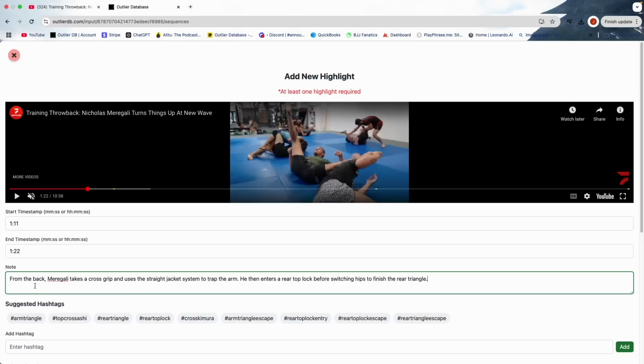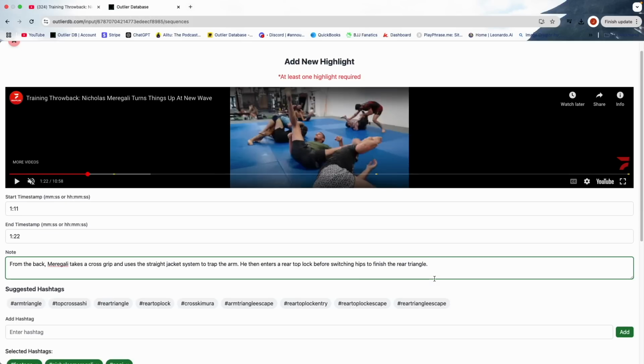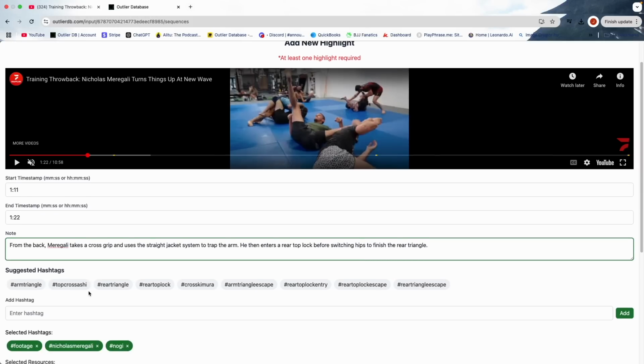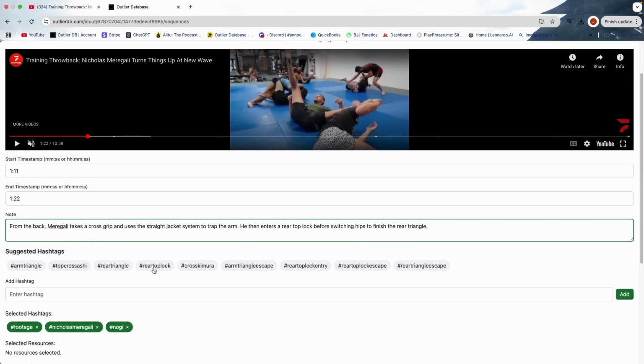To save time, I wrote this out beforehand. Marigali takes a cross grip and uses the straight jacket system to trap the arm. He enters a rear top lock before switching hips to finish the rear triangle. And you can see now we have suggested hashtags pop up. These suggested hashtags are based off of the note you've written.